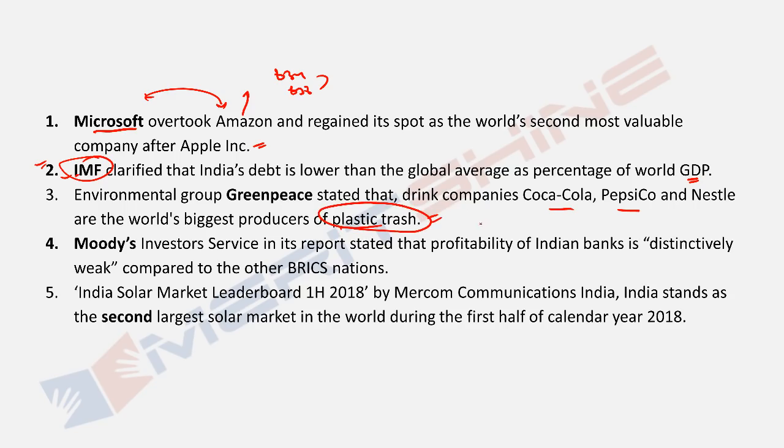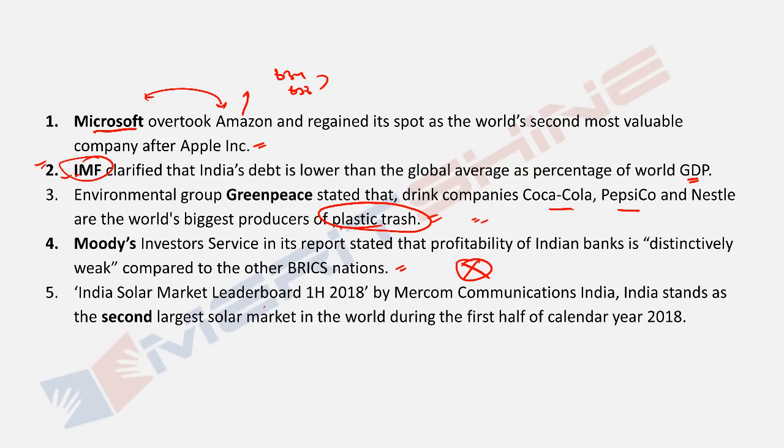Now, it is suspected that most of the food that we are getting from the sea has microplastic in it. We are actually consuming plastic in our food. Moody's Investor Service in its report stated the profitability of India's banks is distinctively weak compared to other BRIC nations. We covered in huge detail why our banks are like this and all the problems with our banking sector.